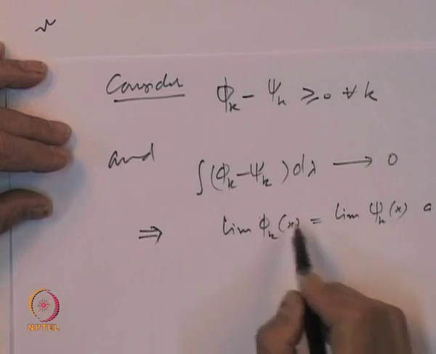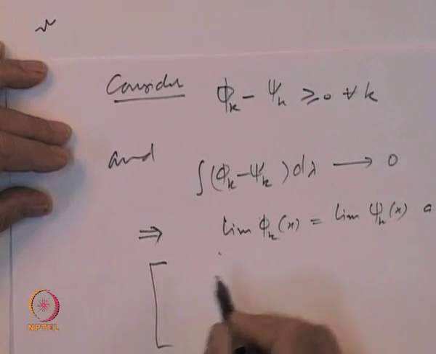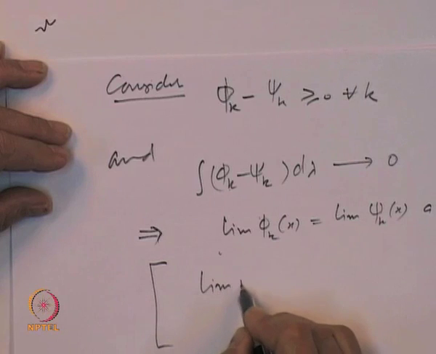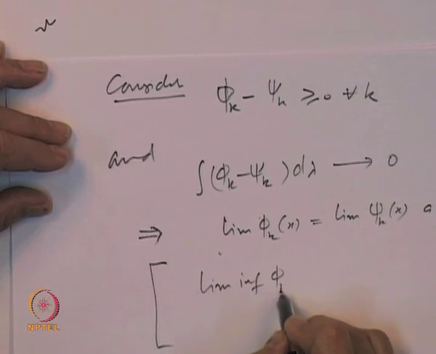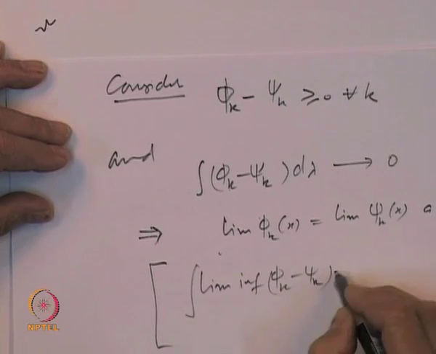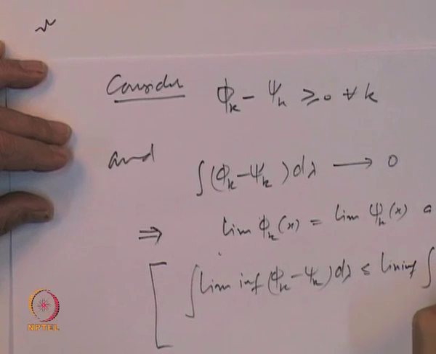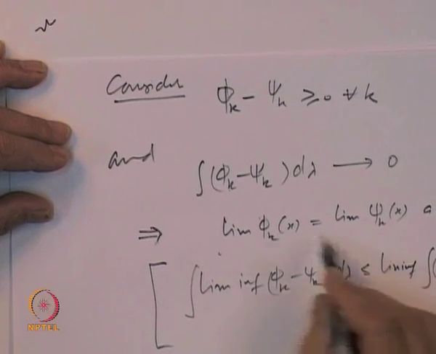We can deduce it by applying Fatou's lemma. Look at the limit inferior of the integral of phi k minus psi k d lambda, which is less than or equal to the limit inferior of the integral of phi k minus psi k, and that is 0.